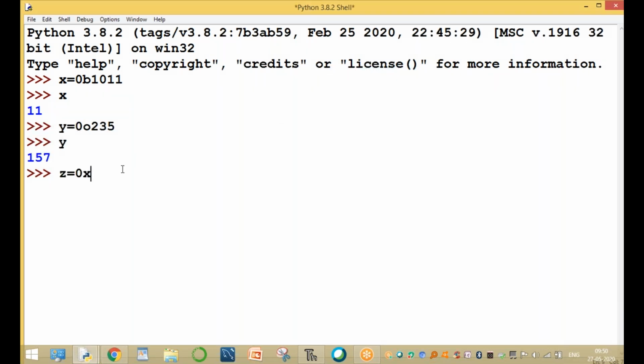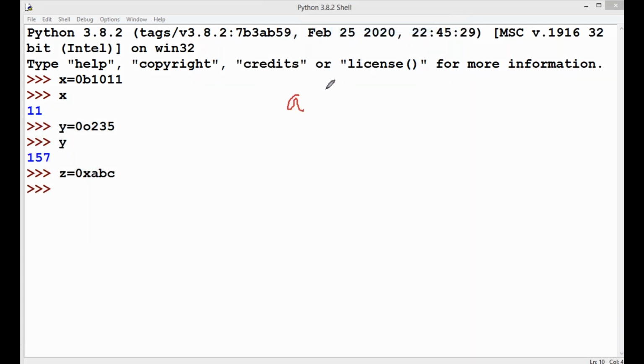Similarly, the same way the number is multiplied by 16 powers. For example, z equal to 0x, for example, abc. Okay, here what is the z value, sir? What is the ABC? ABC means A, B, and C. A means what is the value of A? The value is 10. The value of B is 11. The value of C is 12.